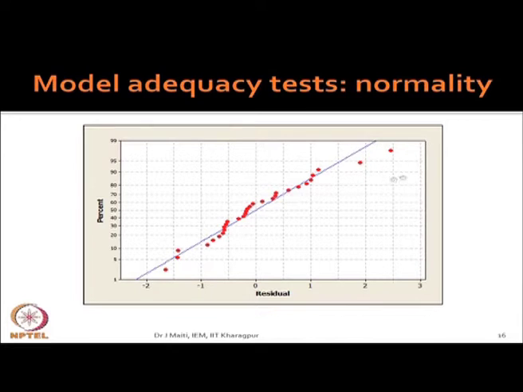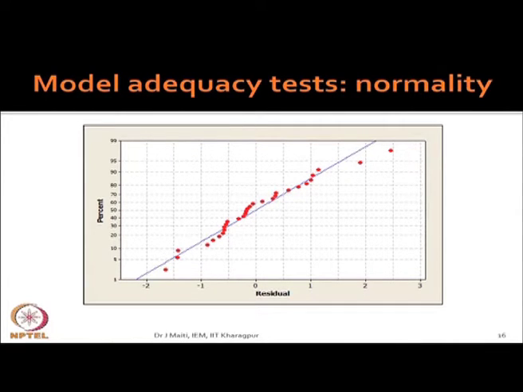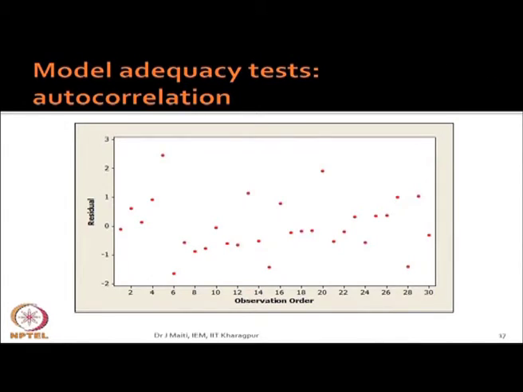For example, in this case the last two values and the first value show a little departure, but I think this is not a gross departure. So, we can assume that they are normally distributed. Here again subjectivity is there, but quantitatively you can use the Z test, the KS test, Dmax, all those things. So, for this data set, the normality test says that yes, data comes from a normal distribution.